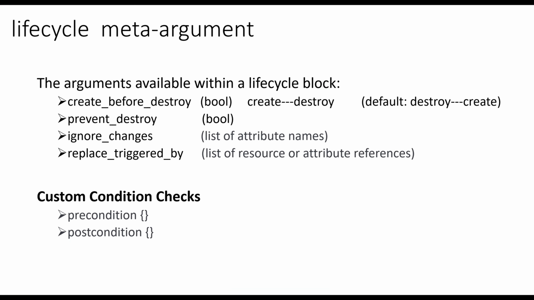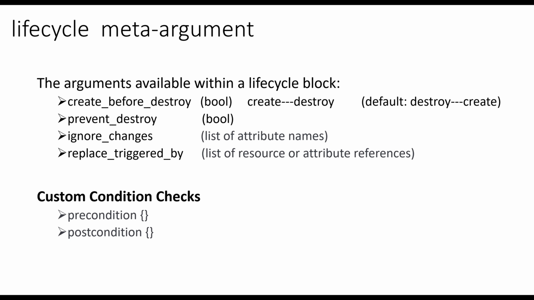The Terraform lifecycle meta argument is a nested configuration block within a resource block. The lifecycle meta argument can be used to specify how Terraform should handle the creation, modification, and destruction of resources. The arguments available within the lifecycle block are create_before_destroy, prevent_destroy, ignore_changes, and replace_triggered_by.